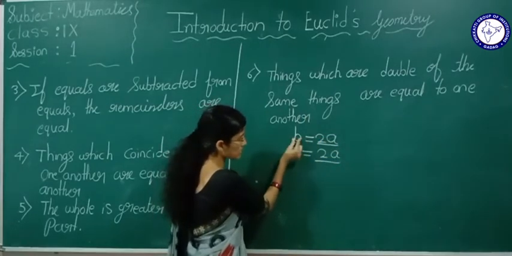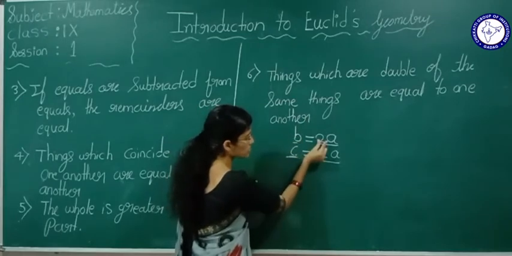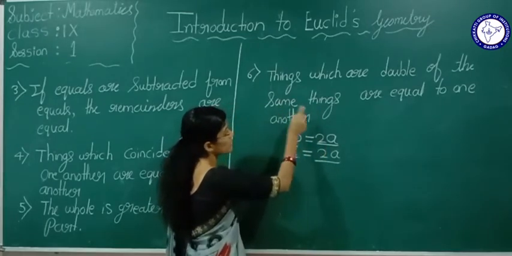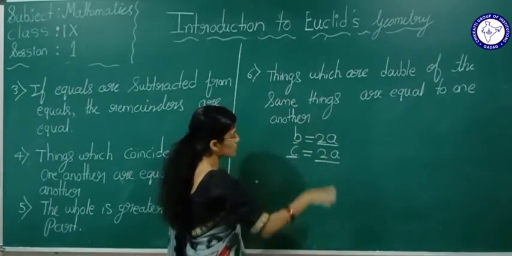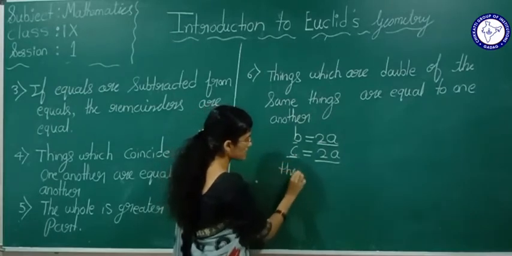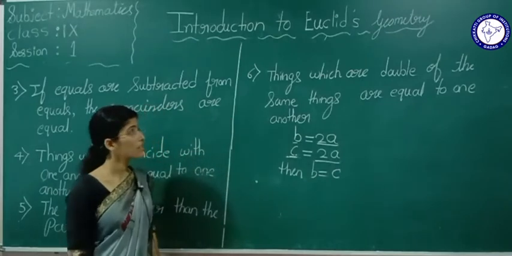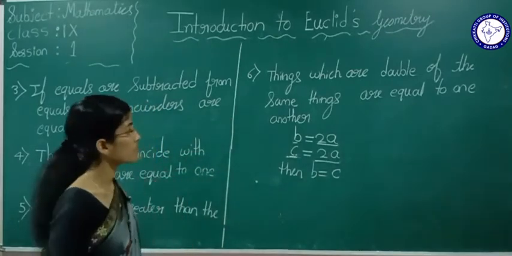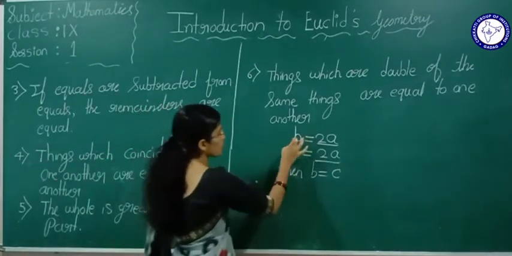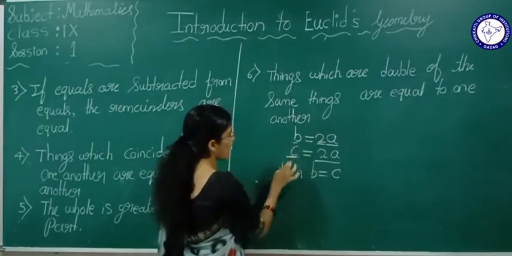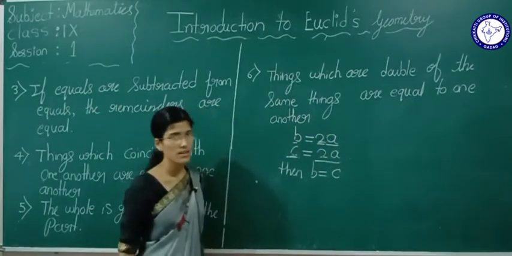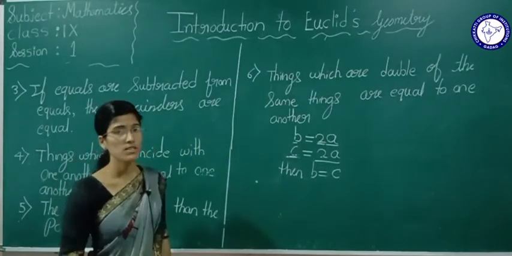These are the things which are double of the same thing, so they are equal to one another. Then we can tell that B is equal to C. That's the sixth axiom, things which are double of the same thing are equal to one another.